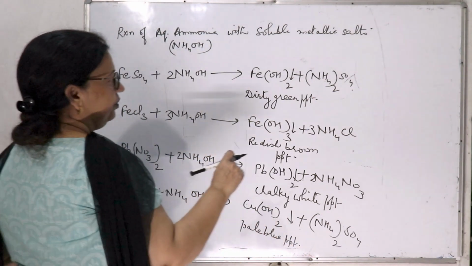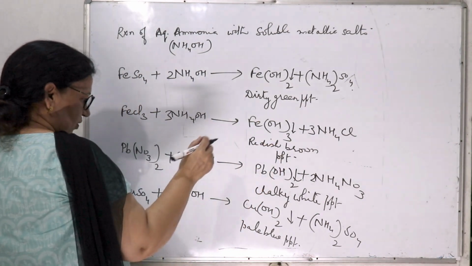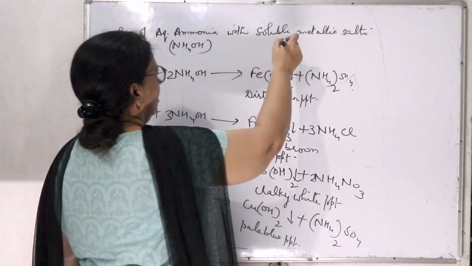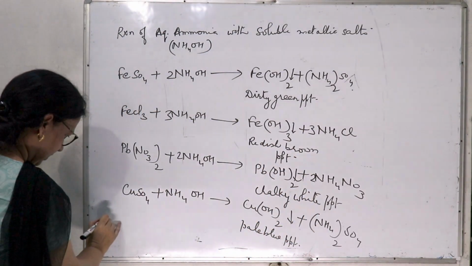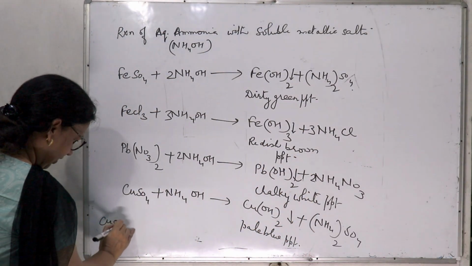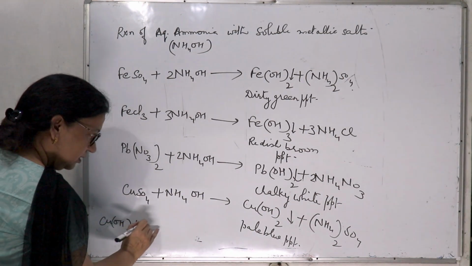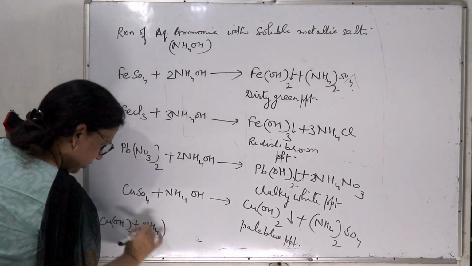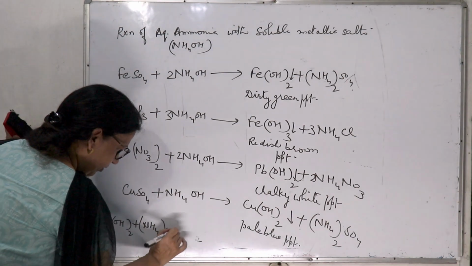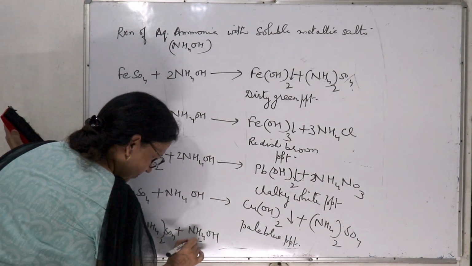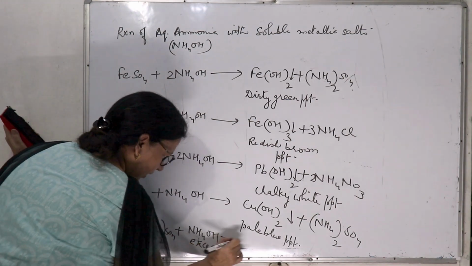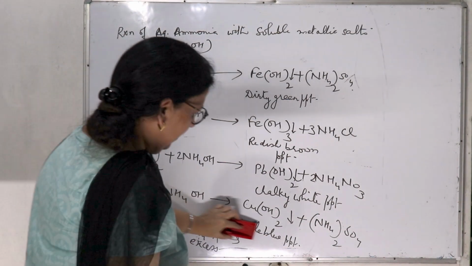And this pale blue PPT dissolves in excess of ammonia, ammonium hydroxide. Cu(OH)2 plus (NH4)2SO4 plus excess of ammonia will give the complex salt,